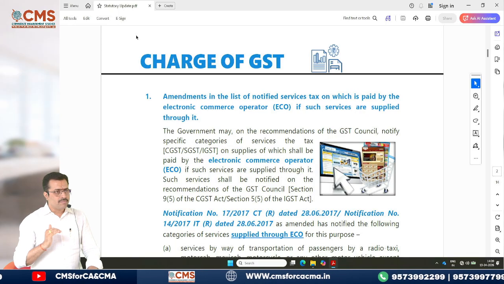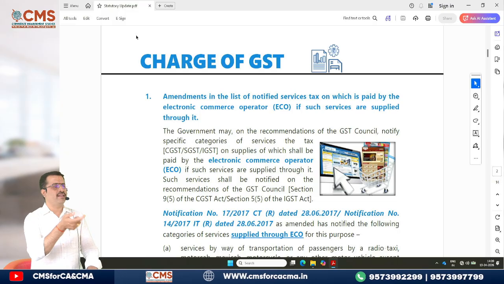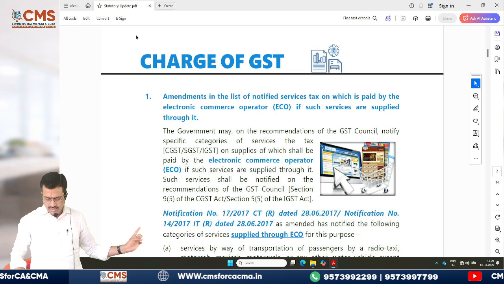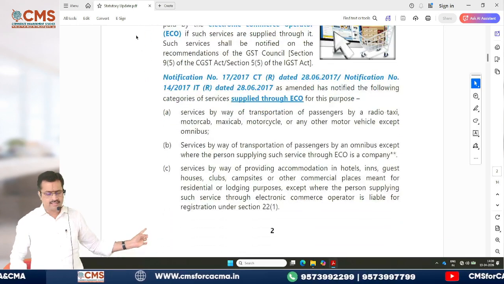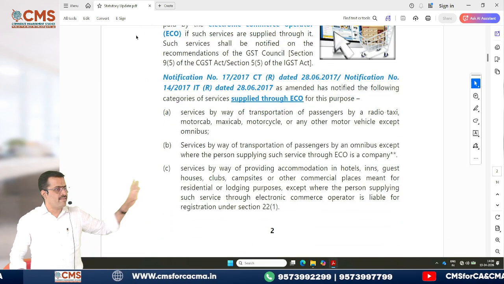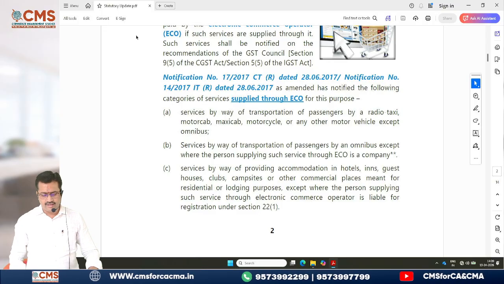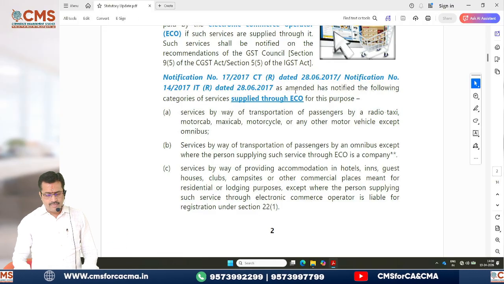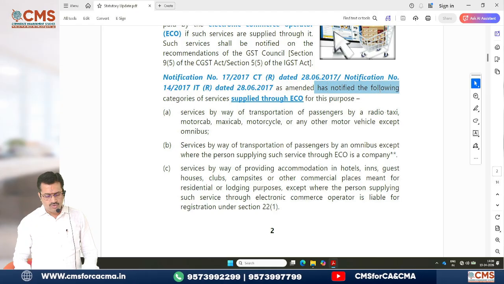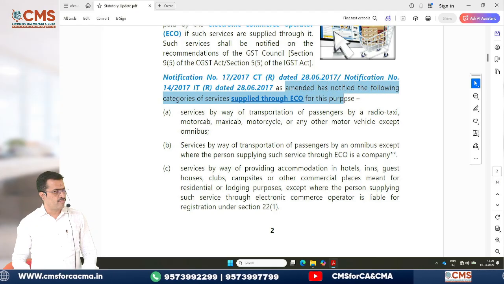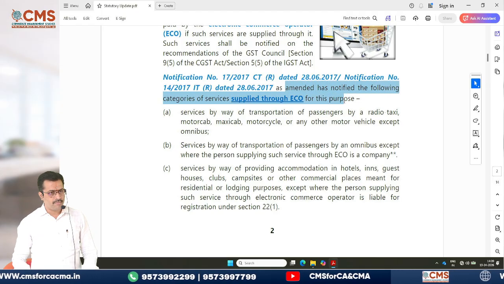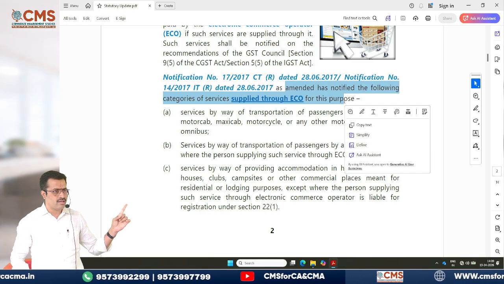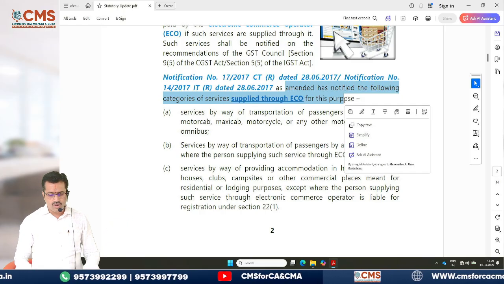Now, in this process, one small point they have added. What is that point? We will go through that point, but before that, first let's see what is there in the listed notification number 17/2017, which has given you various lists. If you observe this, it has notified the following categories of services supplied through an e-commerce operator. I am highlighting that for your easy understanding. Now, what are those services?